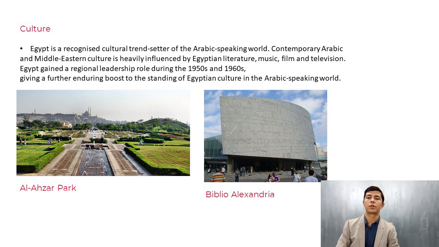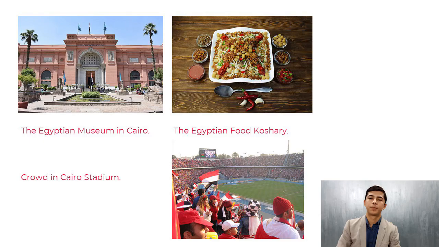On this slide, you can see two pictures of Al-Azhar Park, which is listed as one of the world's 60 great public spaces by the Project for Public Spaces, and Bibliotheca Alexandrina is a commemoration of the ancient Library of Alexandria. Some consider kushari, a mixture of rice, lentils, and macaroni, to be the national dish of Egypt. The three main museums in Egypt are the Egyptian Museum, which has more than 120,000 items, the Egyptian National Military Museum, and the 6th of October Panorama.